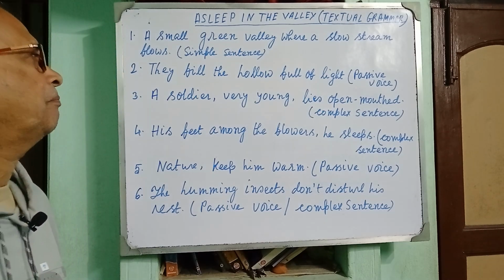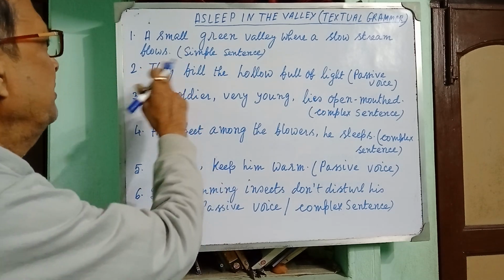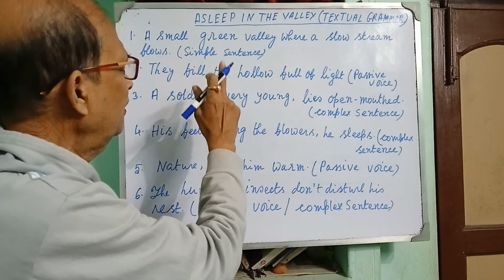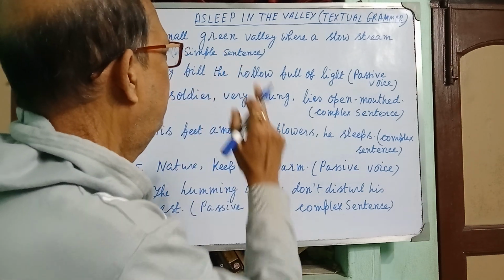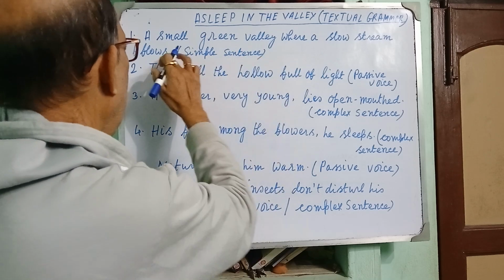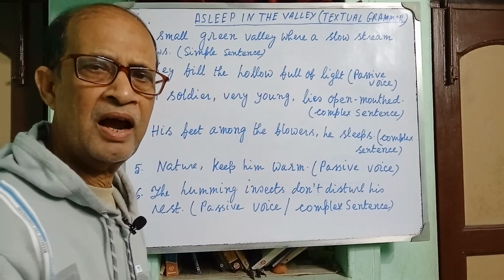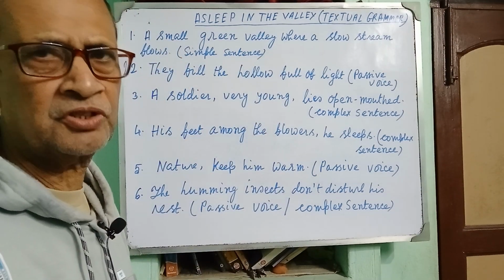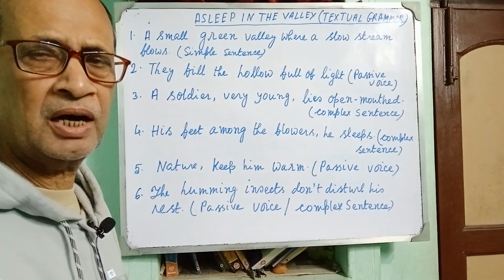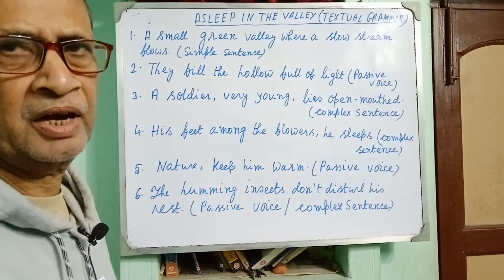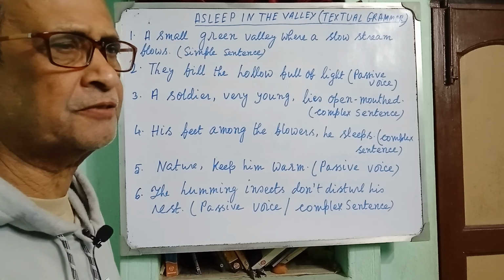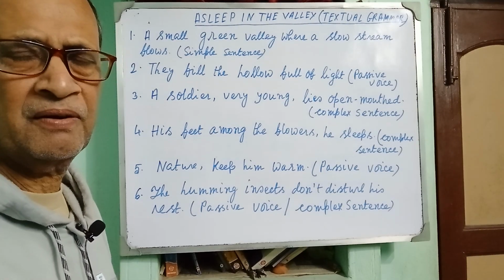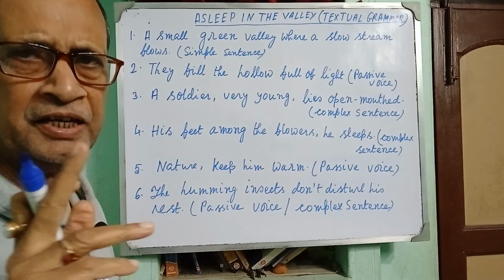However, my first item is: a small green valley where a slow stream flows. And you have been asked to turn it into a simple sentence. And you know that in a simple sentence, there must be a single finite verb.